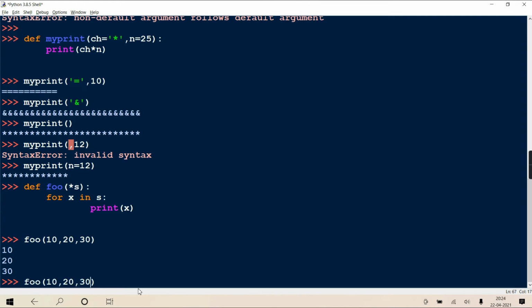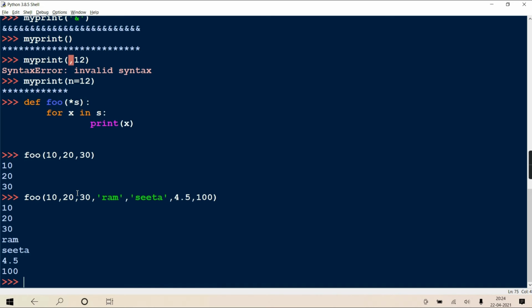Same foo I am calling with different values, like in between Ram, Sita, 4.5, 100, doesn't matter. Again, now see, previously 3, now I have passed 7. All these 7 values are packed into a tuple, and then that tuple is coming in s, and then you are traversing that s. See. Is it clear to you? Now first, positional variable length. These are variable length, but positional means we are not associating any name with them. You understanding? Only values are there, right?